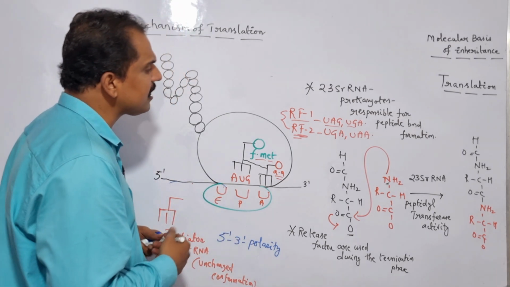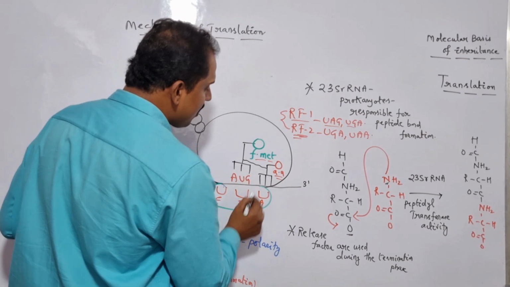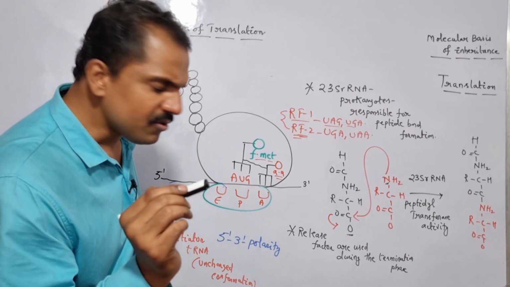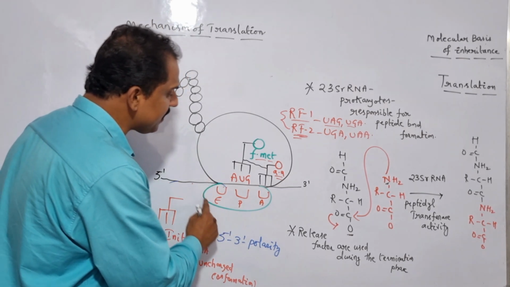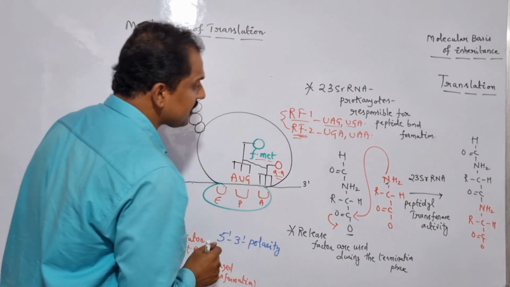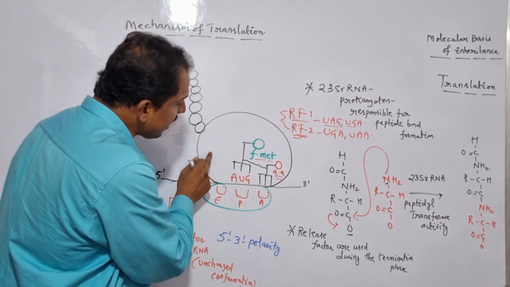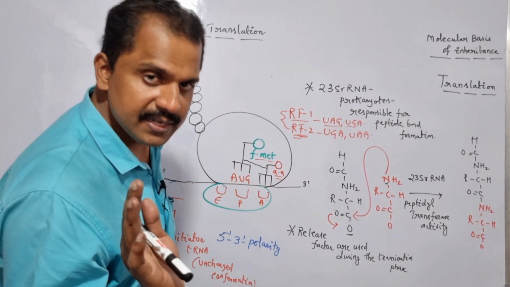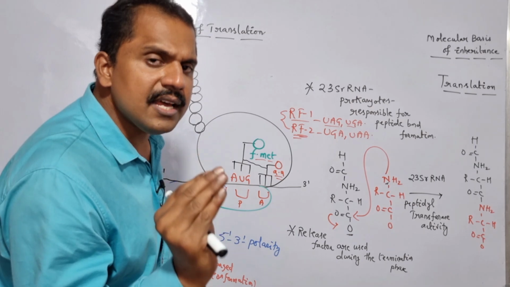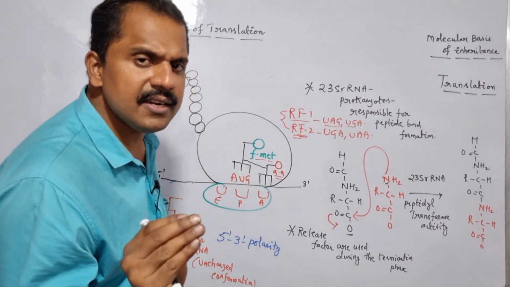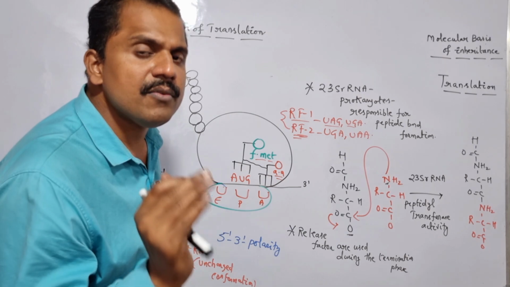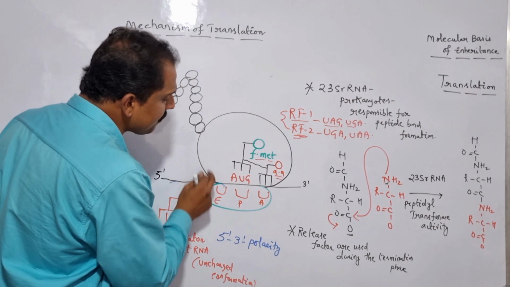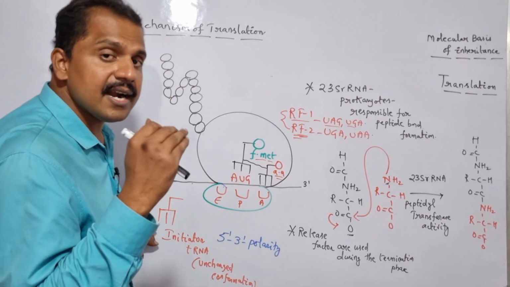So by taking the advantage of specific release factors, the small subunit of the ribosome is capable of recognizing the stop codons or the termination codons. Once the small subunit recognizes the stop codons, under such condition, the large subunit of the ribosome, which is in association with the small subunit, undergoes dissociation. Is it clear? As I have already mentioned, both the ribosomal subunits in prokaryotes and in eukaryotes remain in associated form only during the active conformation, and during the inactive conformation, the large subunit dissociates from the small subunit.